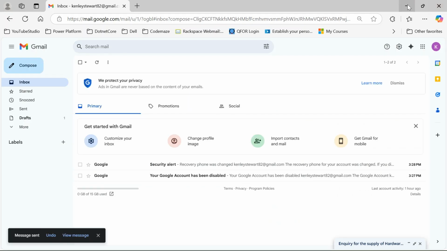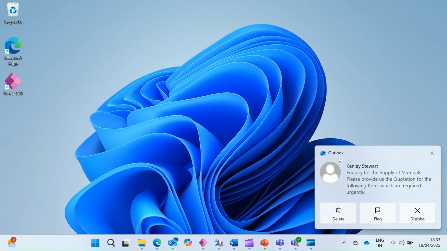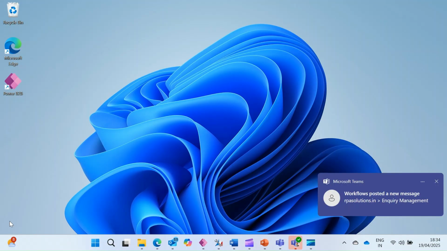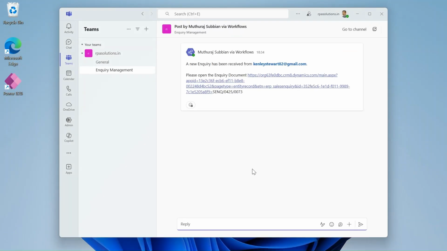Now that Kenley is pressing the send button in his email utility, and the mail is being sent to our ID. Once we receive the mail in our email inbox, the AI system of the Power B2B starts its action. It will take a few seconds for the automation to complete its analysis, and it will work in the background and create the Sales Enquiry document, and will post a Teams message to the Sales Enquiry Teams group for which you can have as many members as you want.